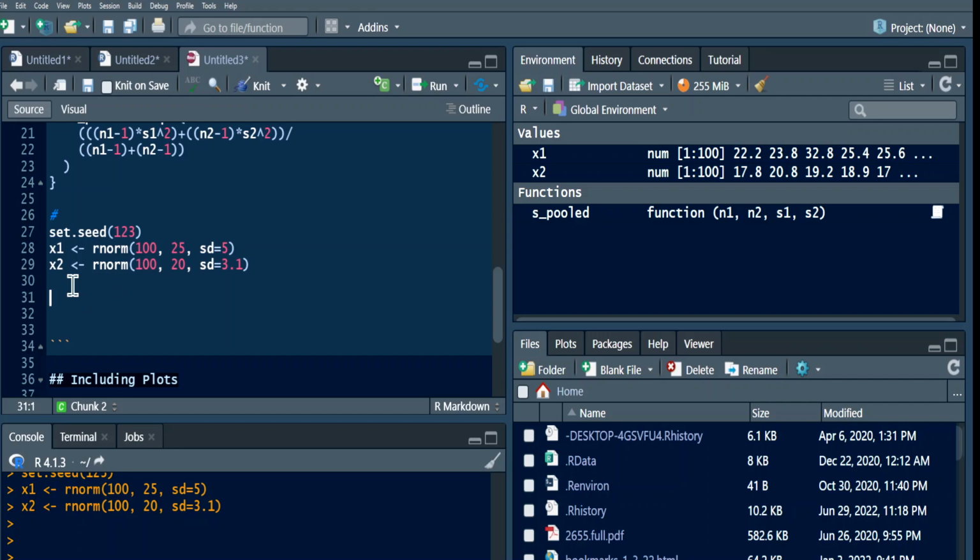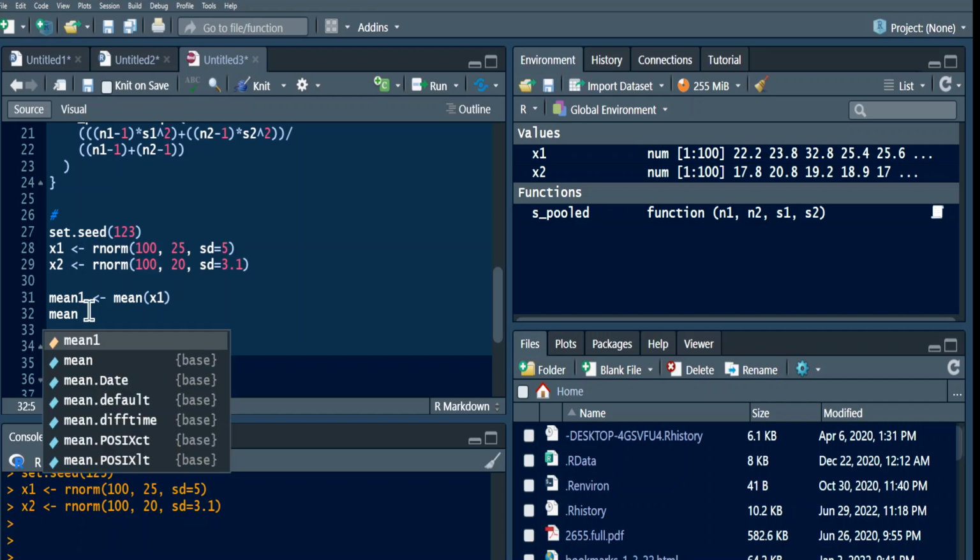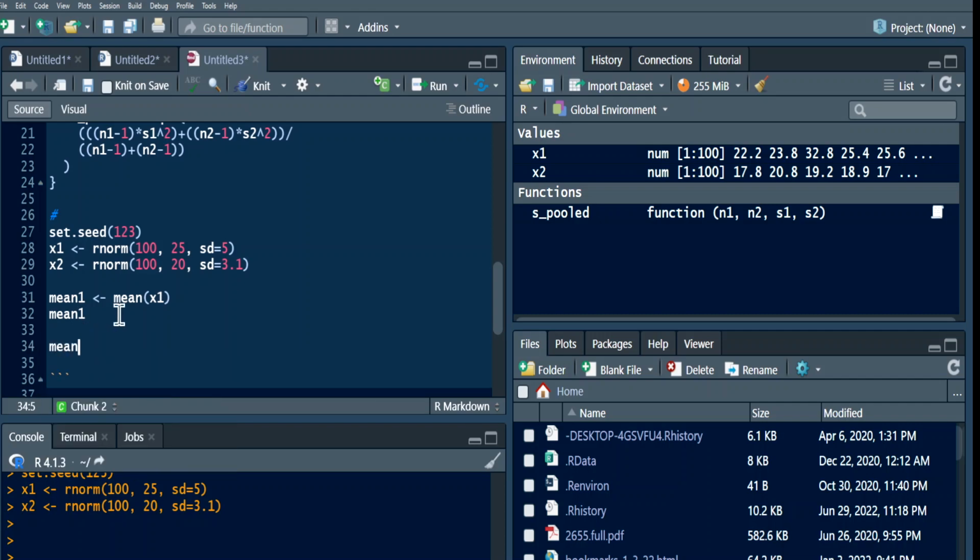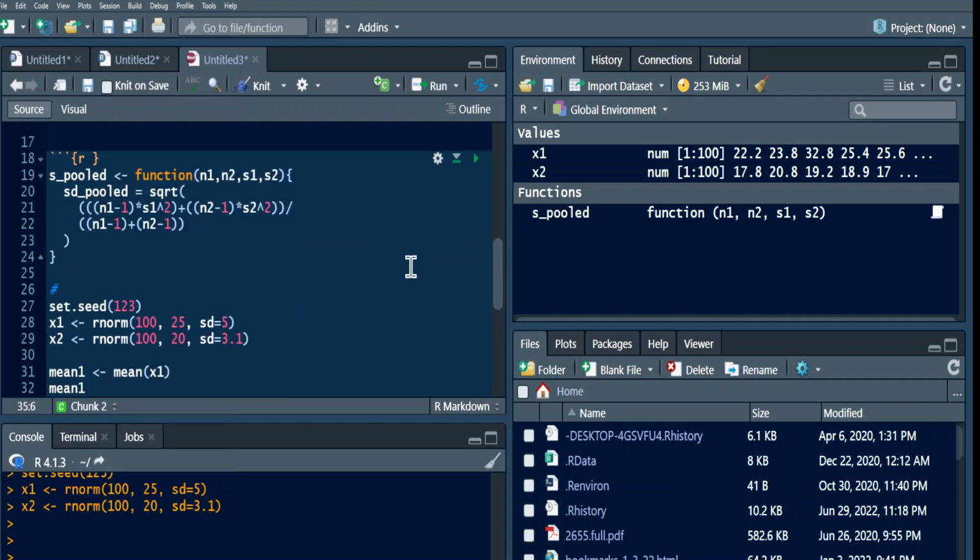Once you have that, let me calculate mean 1. Mean 1 would be the mean of x1. We already defined the mean to be 25, but this is a random sample, so it cannot be exactly 25. If we have a really large sample size, maybe 1 million or something, then the mean will be close to 25. Otherwise, the mean will still be a little bit different from 25. Then for the second one, let me put mean 2, which is the mean of x2, and then I will print that.